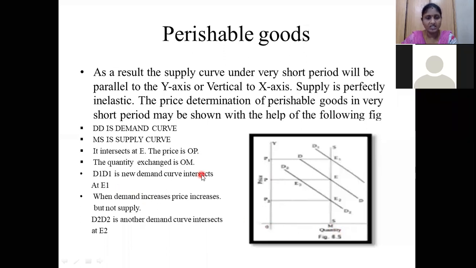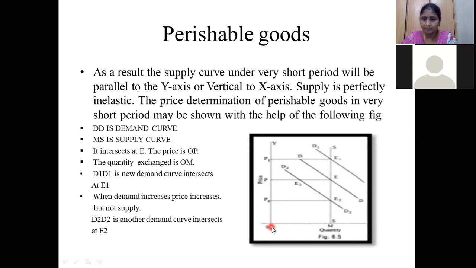Now, whatever the changes we are seeing here, D1 is the new demand curve, and it cuts the supply curve at E1. So what is the price level? OP1. That means they have increased the price. Because the demand has changed, they are increasing the price.